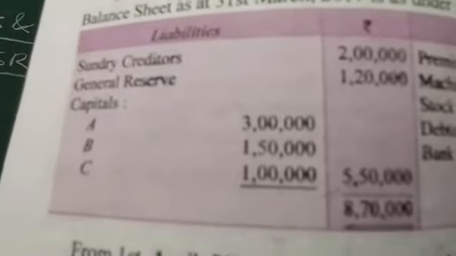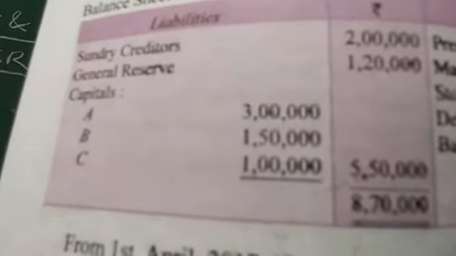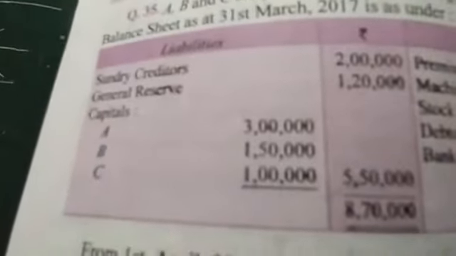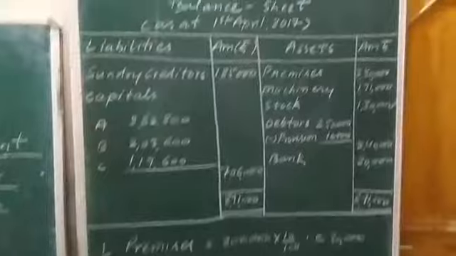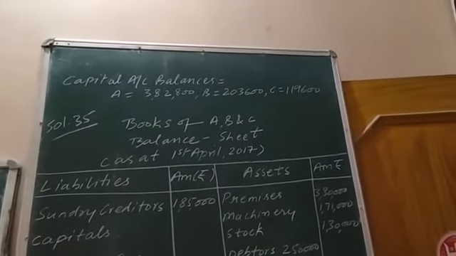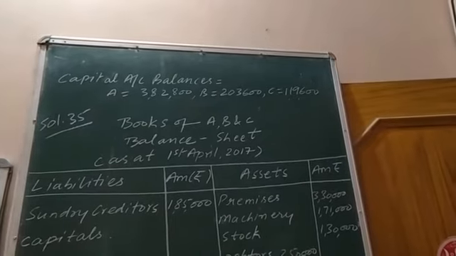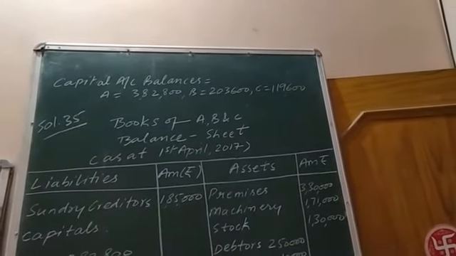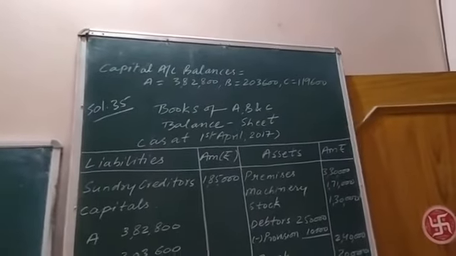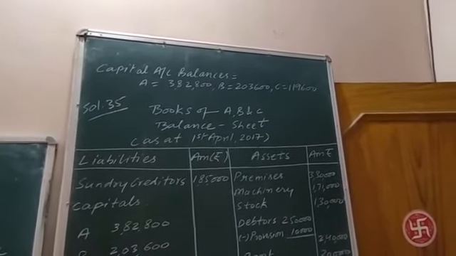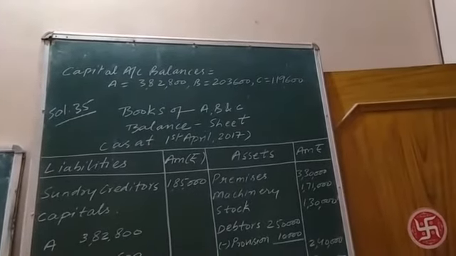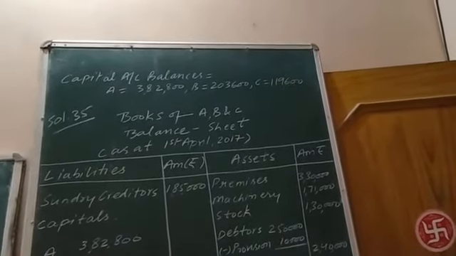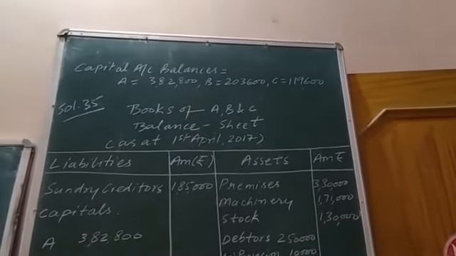The new figures related to capital accounts will be taken in place of the old figures on the liability side, as per the capital account we prepared in the previous online class session. You can see as an answer of capital account on the debit side, in front of to balance carried down, the figure related to A's capital is 3,82,800.